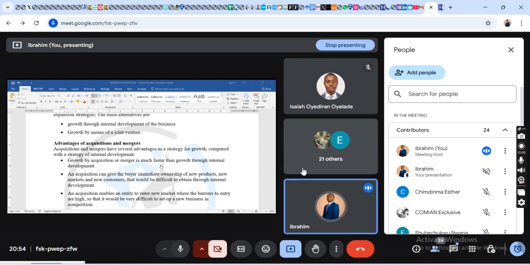Before you can set up an insurance company, you need to meet a minimum capital base. Like a financial institution in Nigeria, you need to have a minimum capital base. So it makes it easy to enter new markets that have barriers.